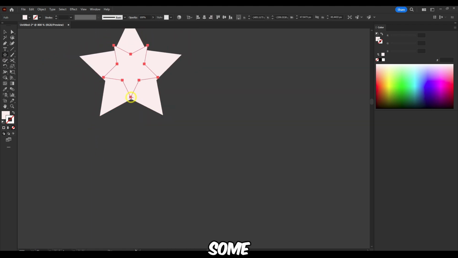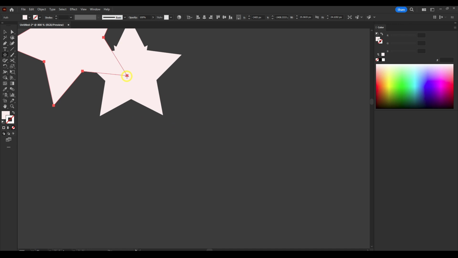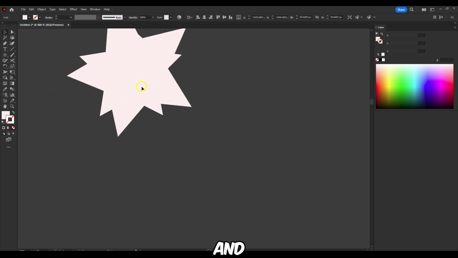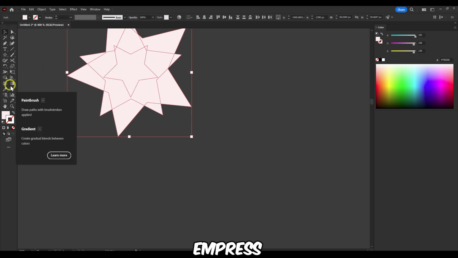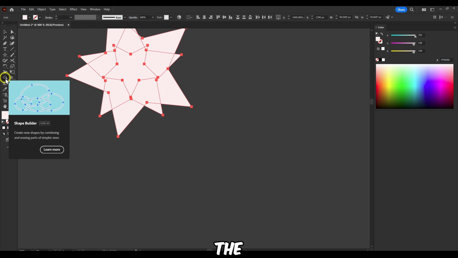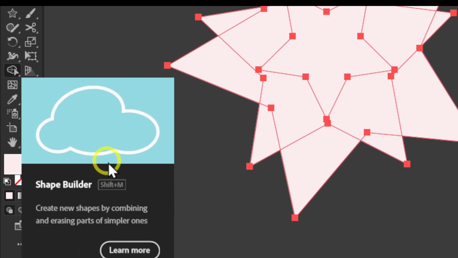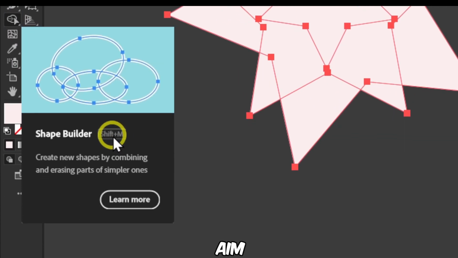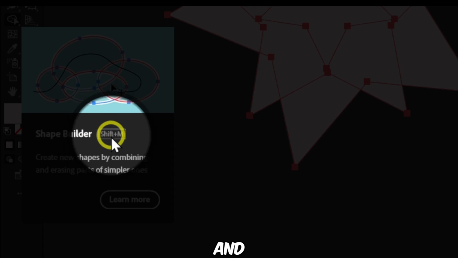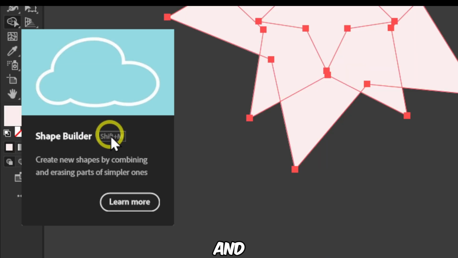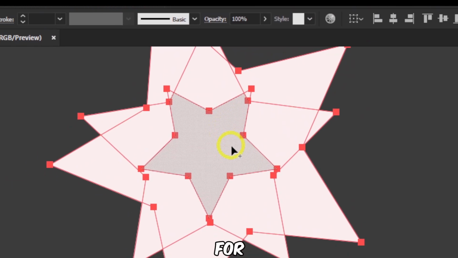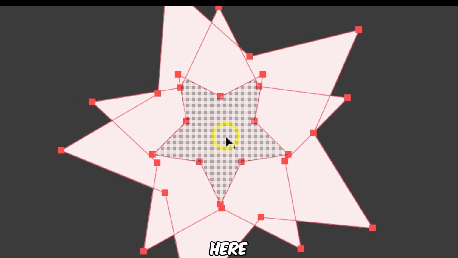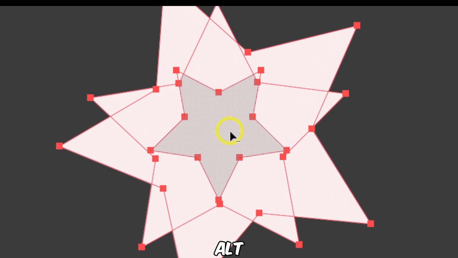Just going to add some stars, and now go to select all, and a great tool is the shape builder, shortcut Shift plus M. You can see the shortcut here, and to use it, for example, let me show you here, you hold Alt and you remove this portion.